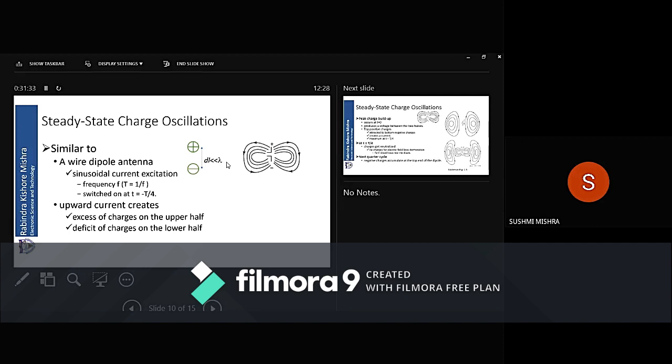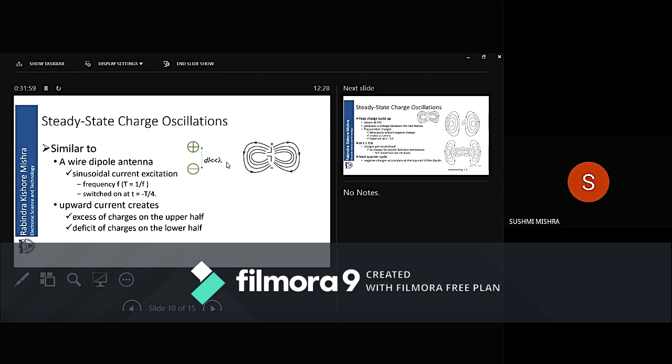So T is equal to 1 by f. This is switched on at t equal to minus T by 4 when the charges are there. And now there will be an upward current. That current creates an excess of charges on the upper half and a deficit of charges on the lower half.